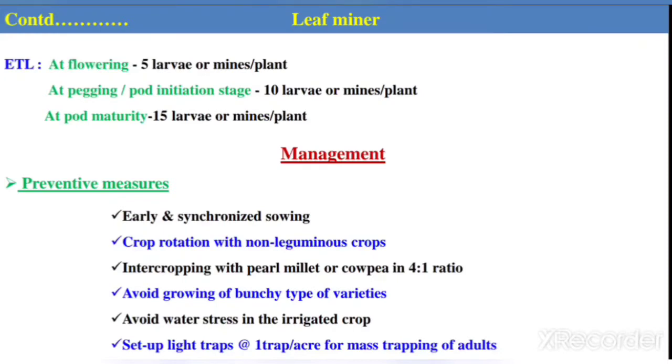Then coming to the management, as a preventive measure, go for early and synchronized sowing to escape the incidence of this pest, and then go for crop rotation with a non-leguminous crop to break the life cycle of the pest. Then go for intercropping with pearl millet or cowpea in the ratio of 4:1. Other preventive measures: avoid growing bunchy type varieties, avoid water stress conditions in irrigated crops, and lastly set up light traps, 1 trap per acre, for mass trapping of the adults.